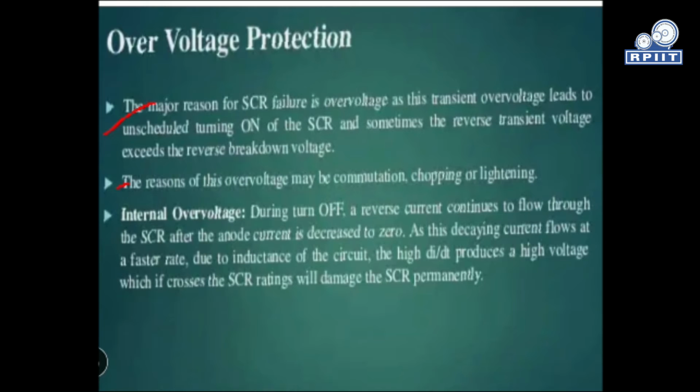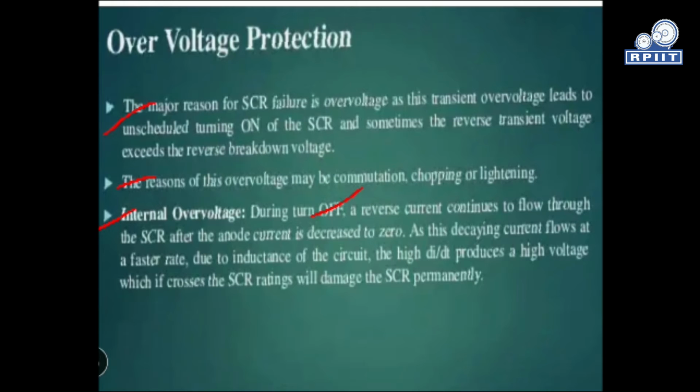Commutation is basically the turning off process. The main reason for this over voltage is that when we go from on mode to commutation mode, or chopping, over voltage is produced. Internal over voltage also occurs during turn off. Reverse current continues to flow through the thyristor after the anode current decreases across zero.